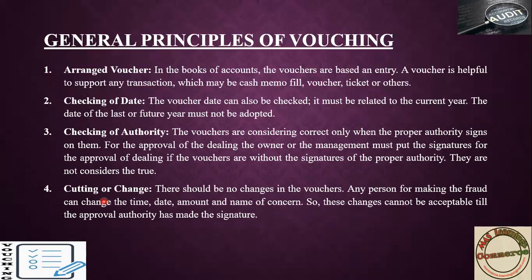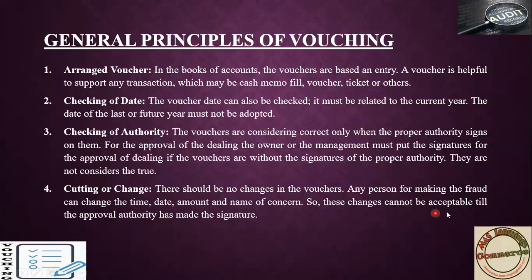Then cutting or changes. That is, if the voucher is there, and the authority sign is also there, but cutting and changes have been made on the date, maybe the date is 18th June and they have converted it into 18th October, like that. Maybe they have changed the date, that is 18th June to 28th June, or 18th June to 8th June, like that. If they have made any correction and you catch such a voucher, it has to be rejected.